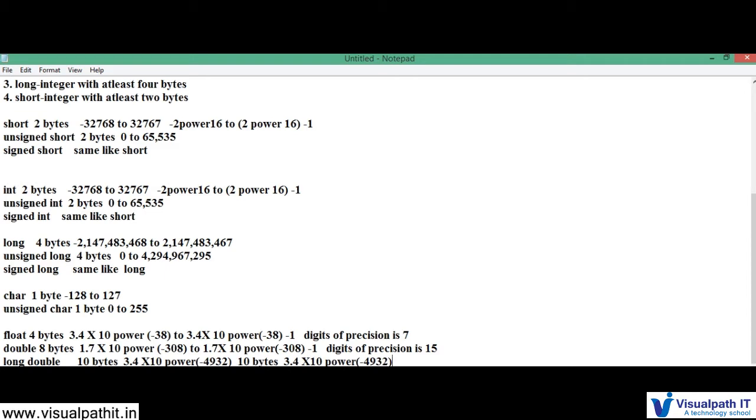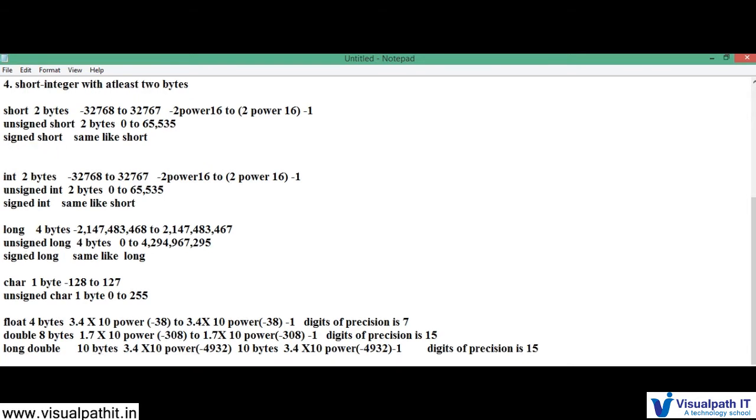The range goes up to 1.1 into 10 power 4932. The digits of precision is 19. I just copied that, that's why you got this one. Yeah, it is actually 19.